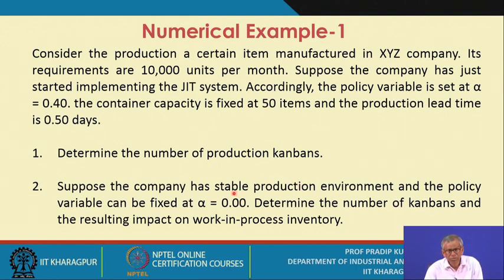So it is able to create a stable production environment, and the policy variable can be fixed at alpha equals 0.00. It will have a direct impact on the safety factor, the number of Kanbans, and the resulting impact on work in process inventory.